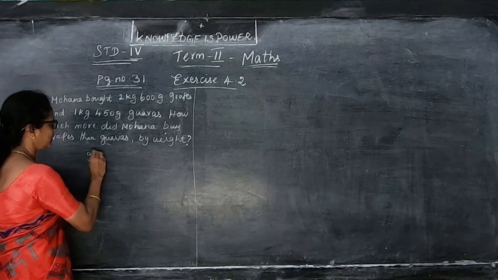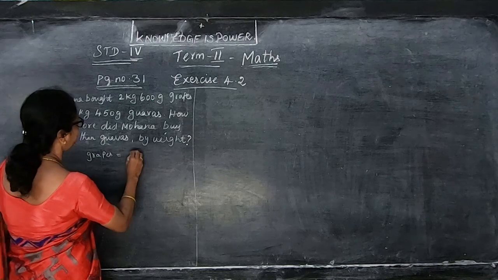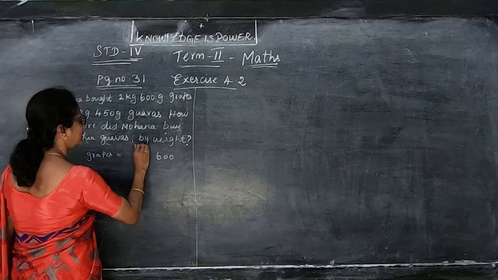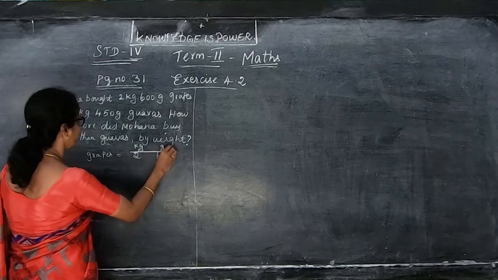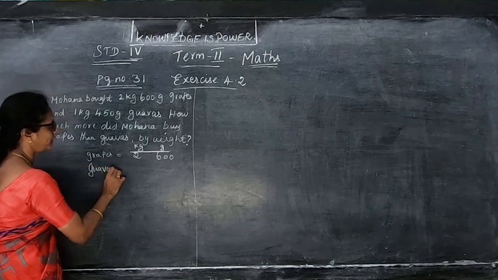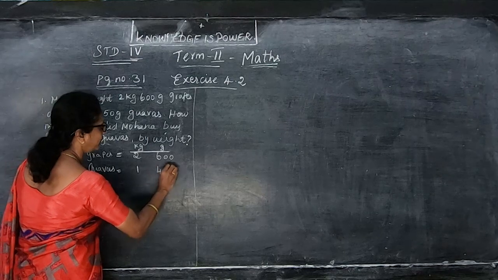What is the weight of the grapes? The weight of the grapes is 2 kilogram 600 gram. This is kilogram and this is gram. And then the weight of the guavas, how much is there? 1 kilogram 450 gram.